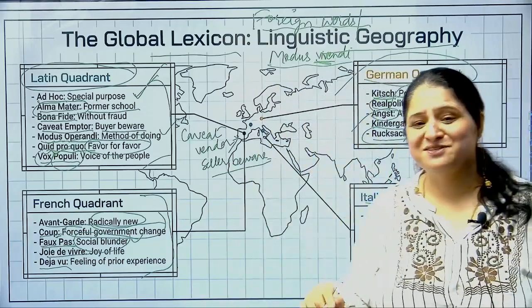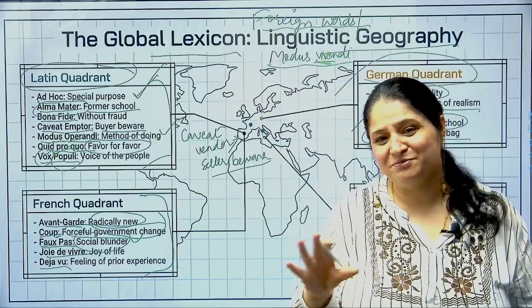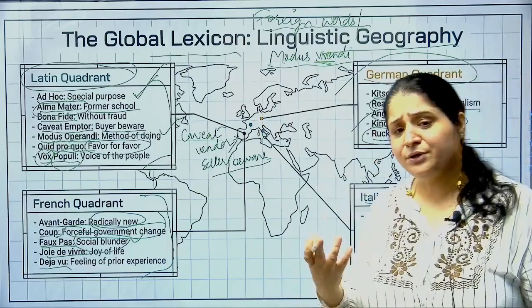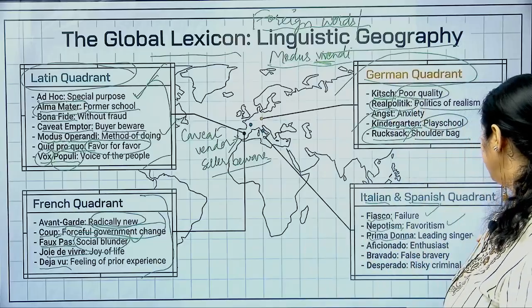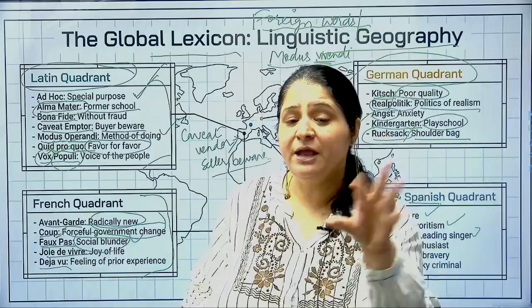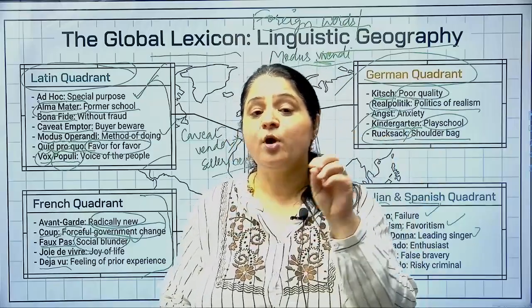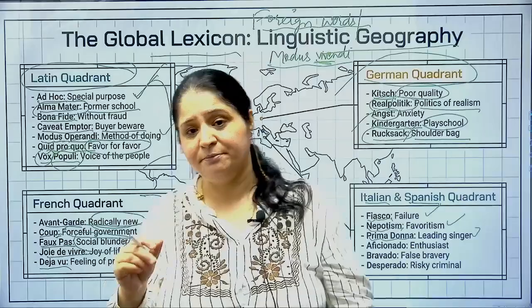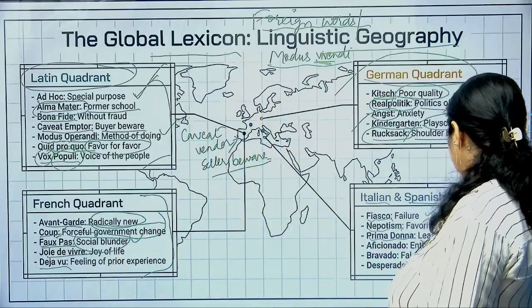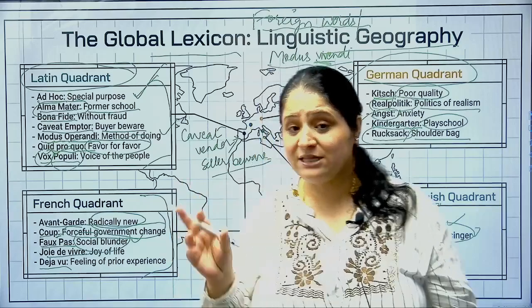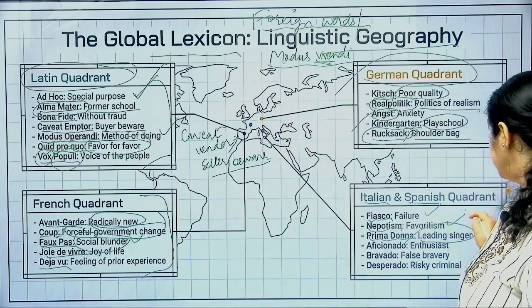Then you have nepotism. Nepotism, you know, favoritism, everybody knows what nepotism is. इसका भी Italian you can say origin है. And then you have prima donna. Prima donna, देखो, प्राइमा मतलब प्राइम, चीफ, मेन, डोना मतलब लेडी. जो ओपेरा में जो फीमेल सिंगर, लीड फीमेल सिंगर होती है बेसिकली, उसको हम प्राइमा डोना कहते हैं. So leading singer in an opera is called prima donna. Making sense? So all these three words, they are of the Italian origin.